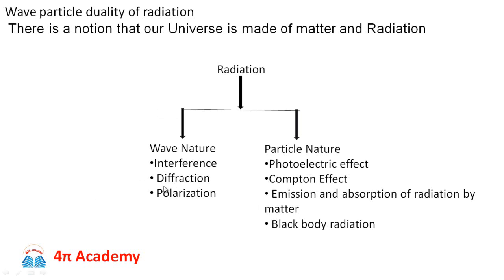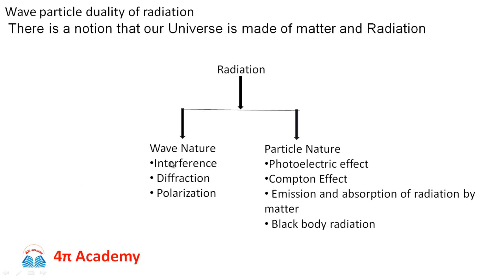Diffraction is again nothing but the interference of light waves originating from different parts of the same incident wavefront. Then polarization of light proves that light has a transverse wave nature, that is, the vibrations of light take place in a direction perpendicular to the direction of propagation.